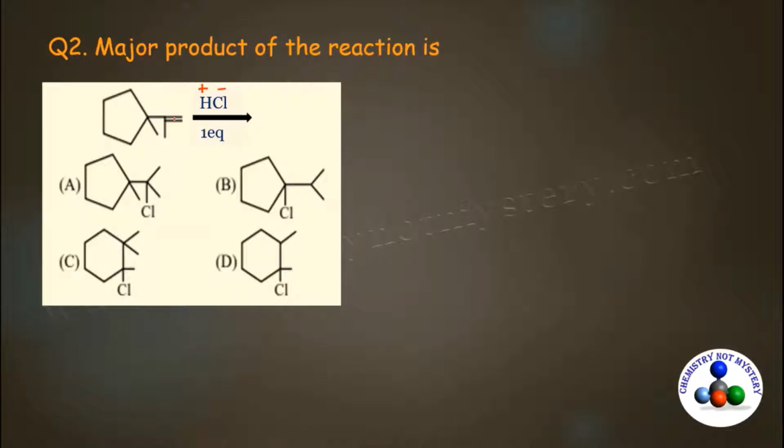When this H plus attack over the alkene molecule, it results in the formation of carbocation. When this pi bond form bond with H plus, it results in the formation of carbocation. This carbocation will form here. This is the carbocation and it is bonded with two methyl groups. Whenever carbocation formed during the reaction, always check for the rearrangement. Though this carbocation is tertiary carbocation, it is the stable carbocation, but positive charge is present outside the 5-membered ring.